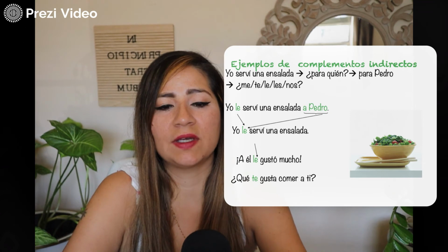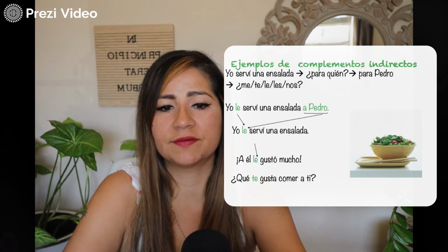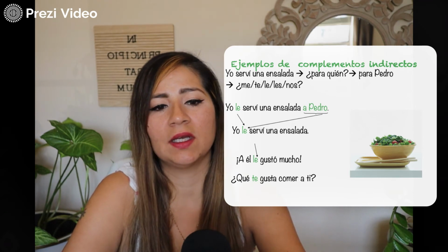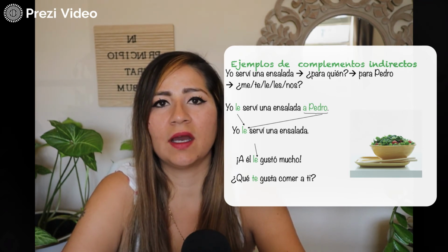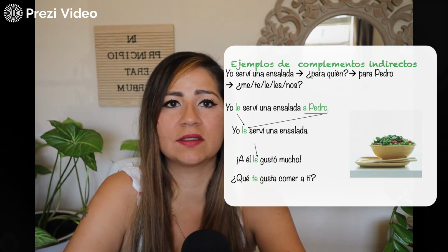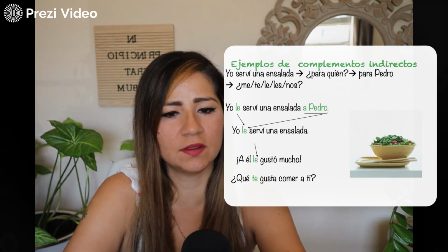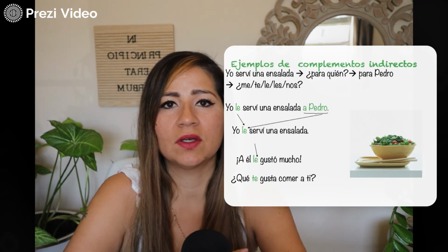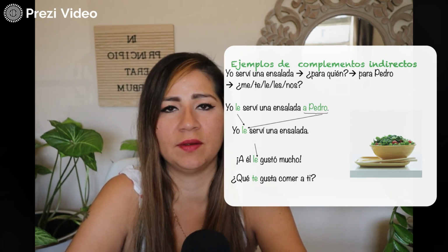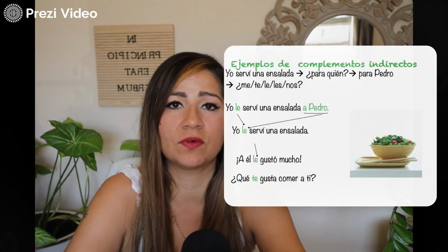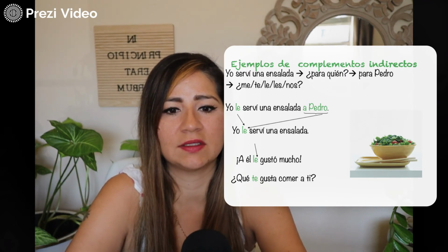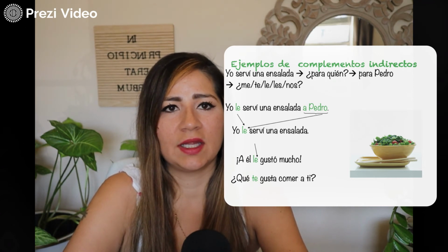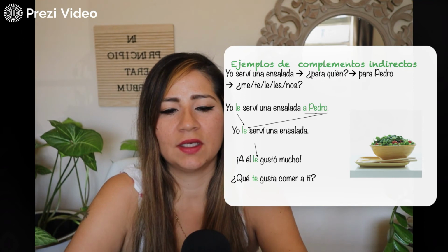So, if I say, yo serví una ensalada, I served a salad, and then I need to answer the question, ¿para quién? For whom? And the answer is para Pedro, and now I need to say, I served a salad to Pedro. I'm going to say, yo le serví una ensalada a Pedro, because le means to him or for him. It could also mean to her or for her if it's about a female, but in this case it's a male, so for him. So yo le serví una ensalada. I served a salad to him.